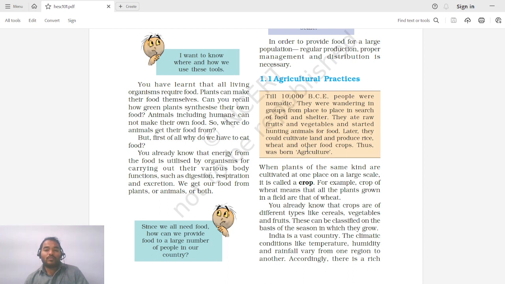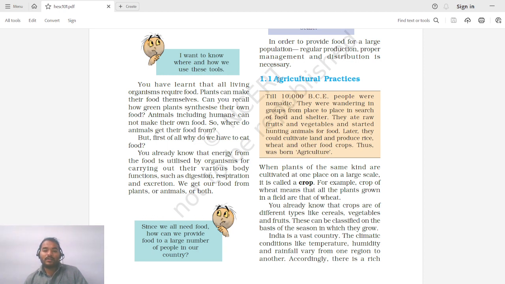So enough quantity of food should be produced. In order to produce such a huge amount of crops, there should be proper technique, proper management, and even after production the food has to be distributed to all the people. So production, management and distribution are the three major functions in addition to food production.